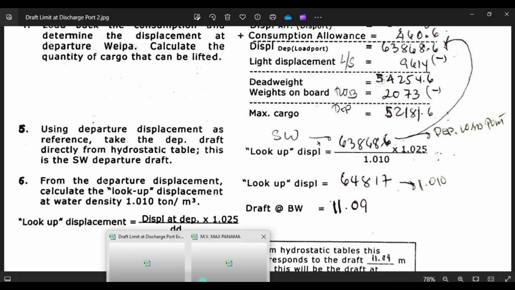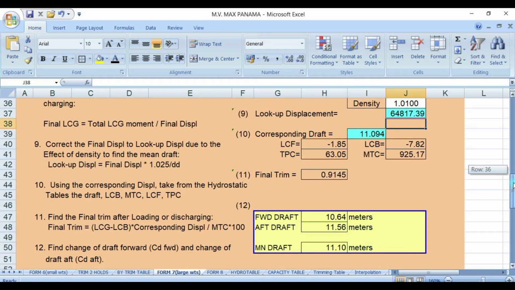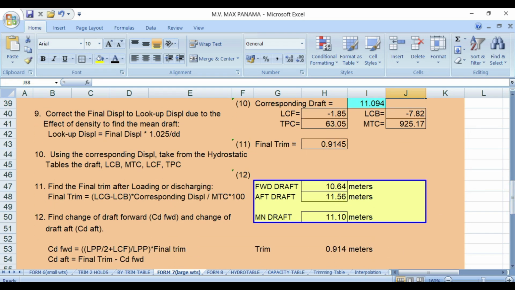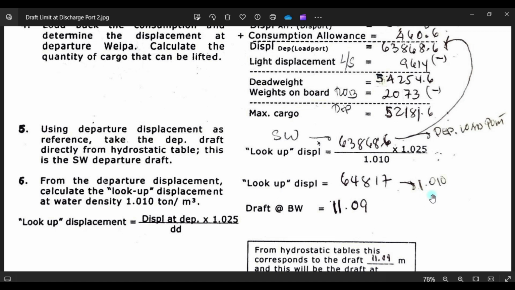His forward draft should be 10.64 and 11.56, and the mean draft 11.10 or 11.09. You got 11.9, and I got here 11.10, it's a matter of computation.